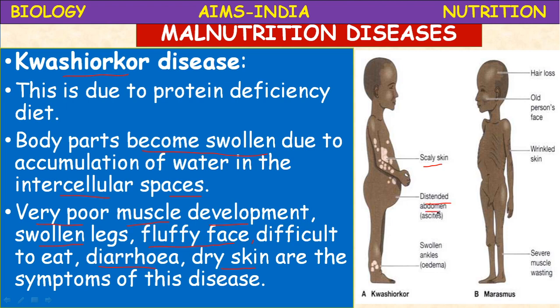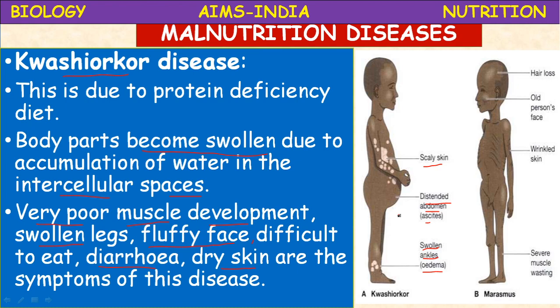Distended abdomen means somewhat the stomach will be protruded. Then swollen ankles, swollen legs, oedema. Oedema means accumulation of water in the intercellular spaces. This is kwashiorkor.